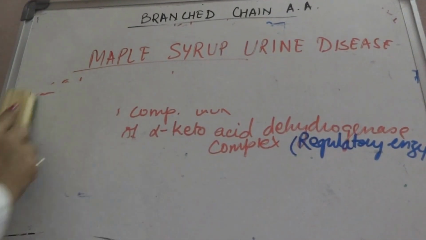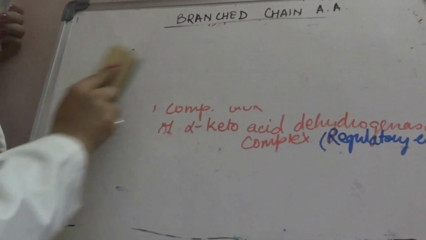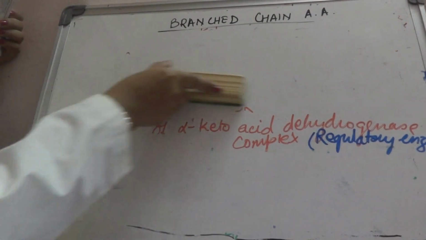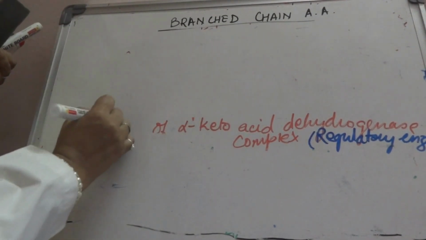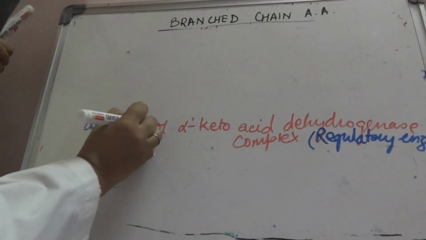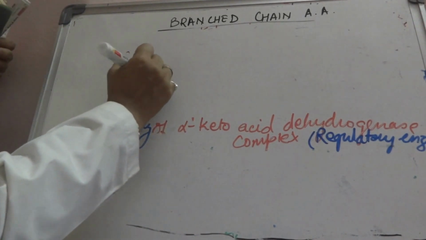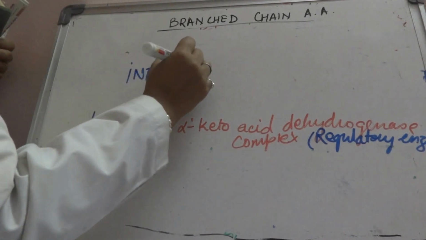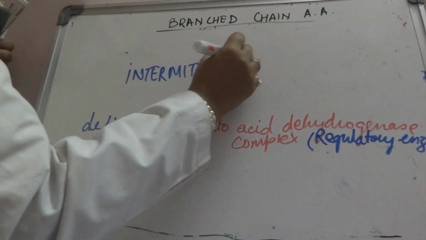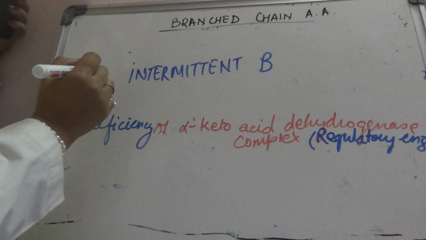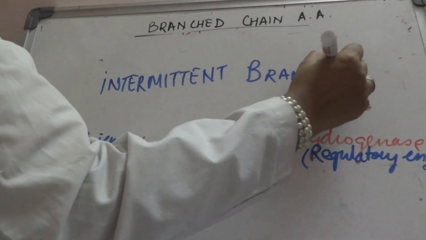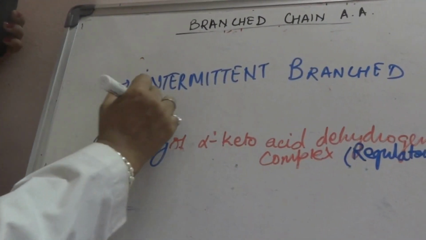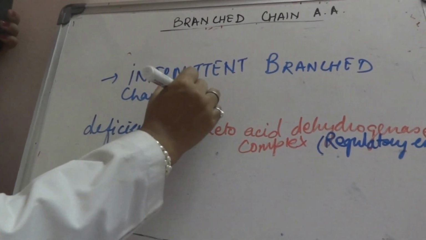But if there is only a defect of this enzyme and not a complete lack, that is a deficiency of this enzyme, then it leads to intermittent branched chain ketonuria. Intermittent branched chain ketonuria. Okay.